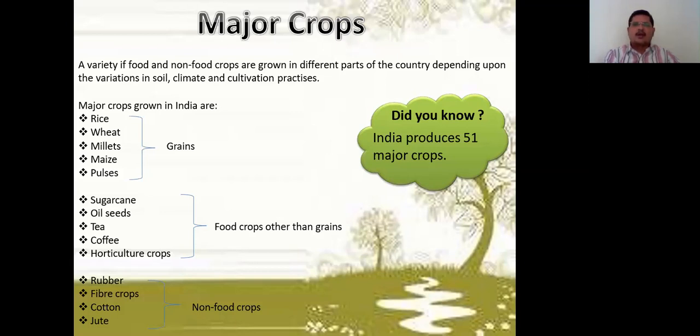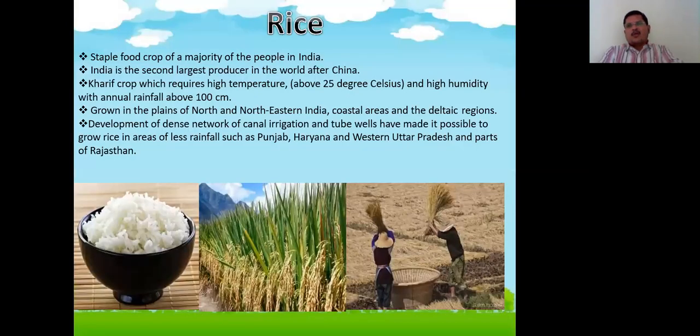Then what are non-food crops? Non-food crops are rubber, fiber crops, cotton, jute. These are non-food, meaning we are not consuming them directly. So these are called non-food crops. Now first we are going to learn about rice.